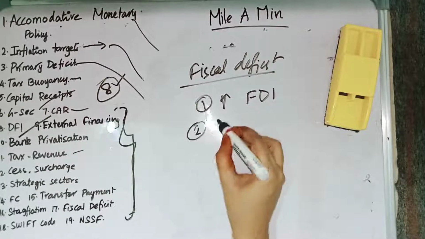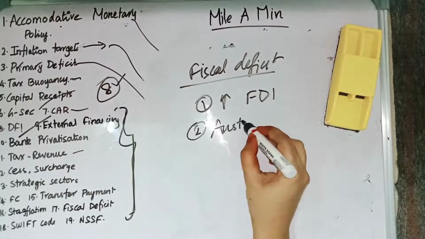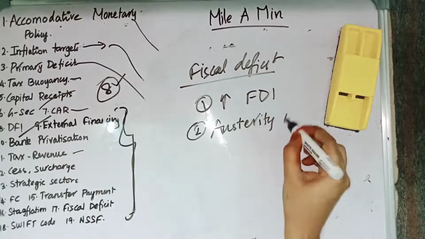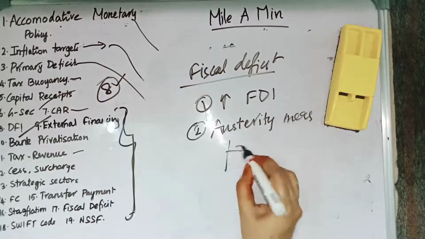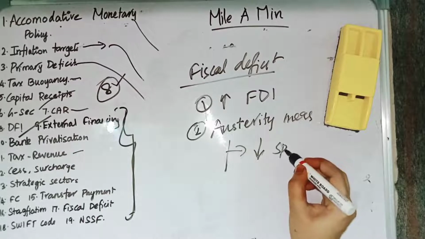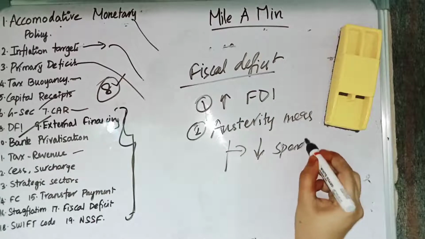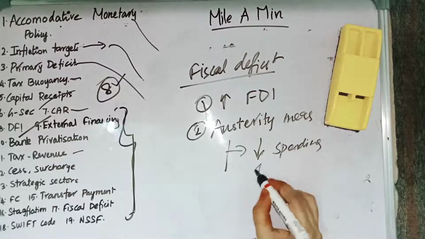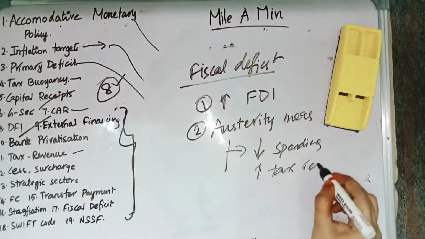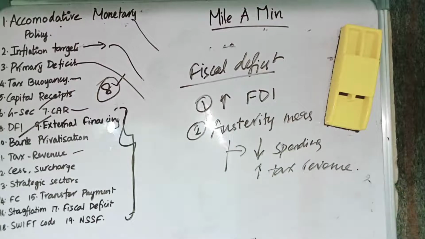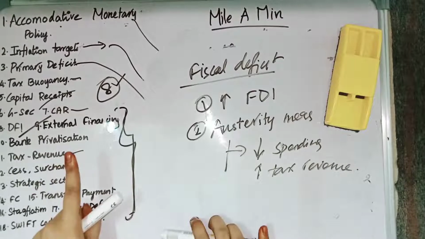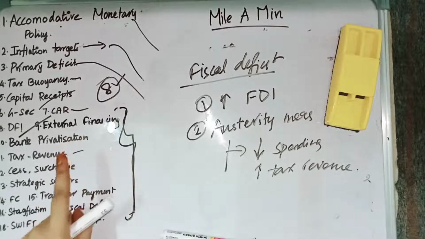And the second one is austerity measures. Austerity measures are nothing but the government reducing its spending and increasing the tax revenue. Both things come under austerity measures. So the first one is the government reducing the spending.